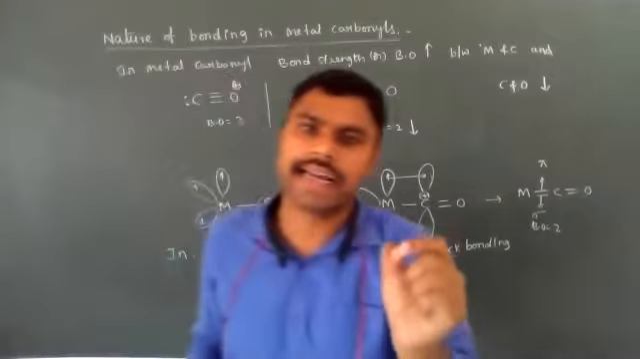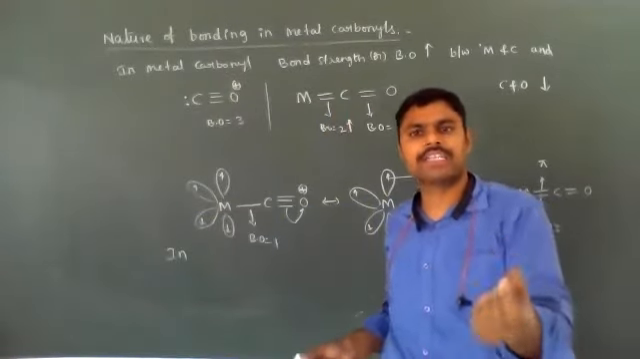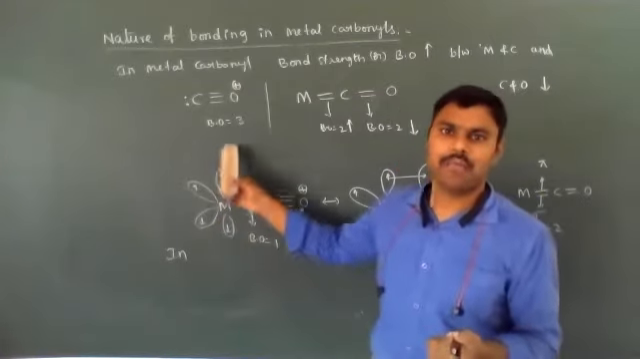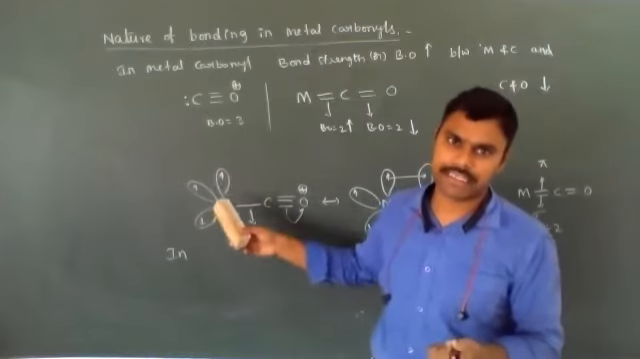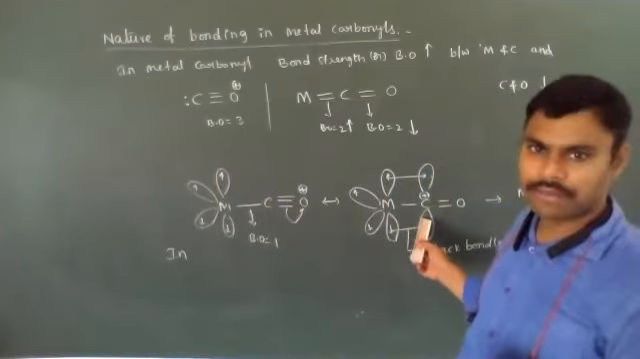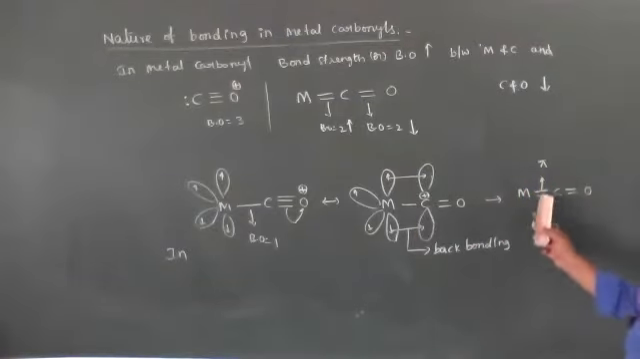So in metal carbonyls, what is the nature of bonding between metal and ligand? Sigma and pi bonds are present. The formation of the pi bond is due to the back bonding effect, because the central metal atom has more electron density, and that excess of electrons is donated to the vacant orbitals of carbon and is involved in back bonding. That back bonding is the pi bond.